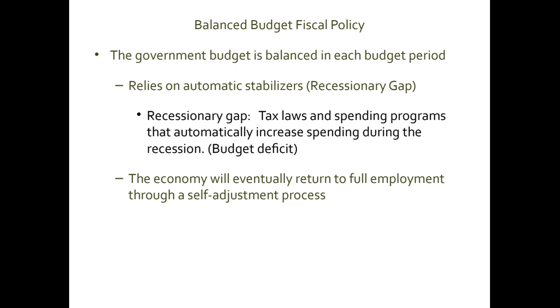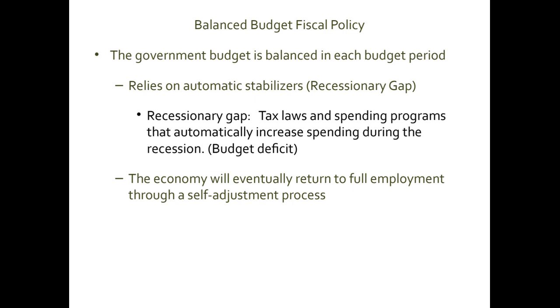Similarly, if people are not working, if they're unemployed, they're not going to pay taxes as well. So government revenues, or tax revenues to be more specific, will also decrease. So see, there's no fiscal policy, but the government is running a deficit. According to this view, government should balance its budget. Balancing the budget means, if you are running a deficit and you want to balance your budget, then you have to reduce your expenditures or increase your revenues, or both at the same time. This is the only way to balance your budget.